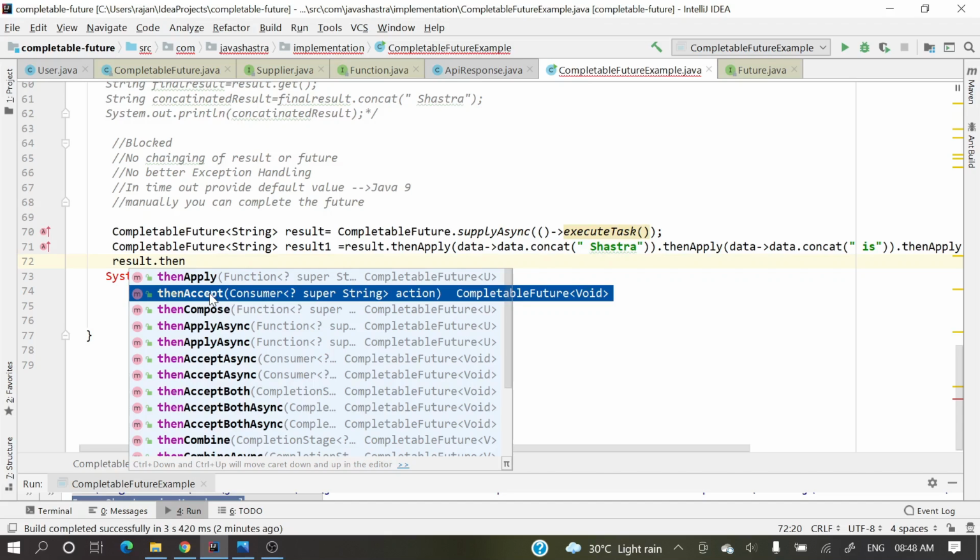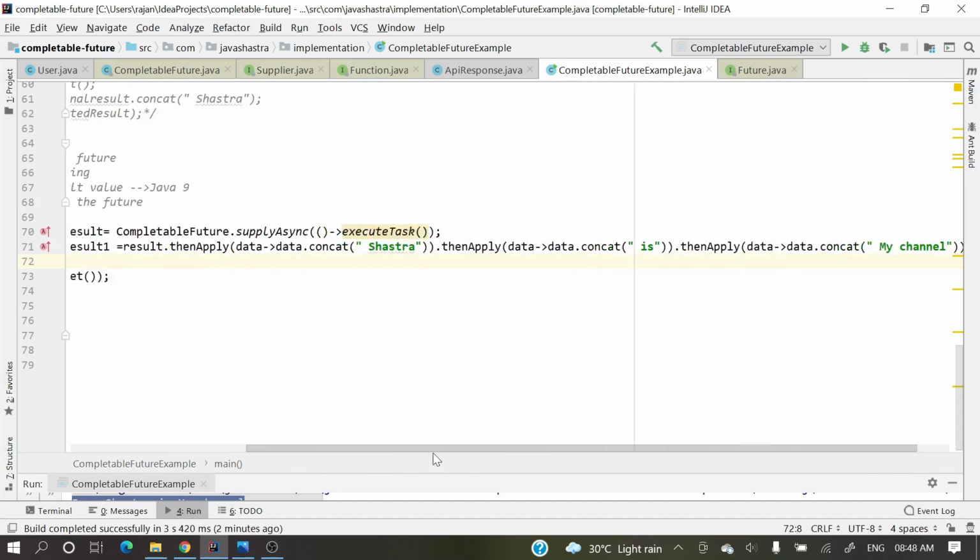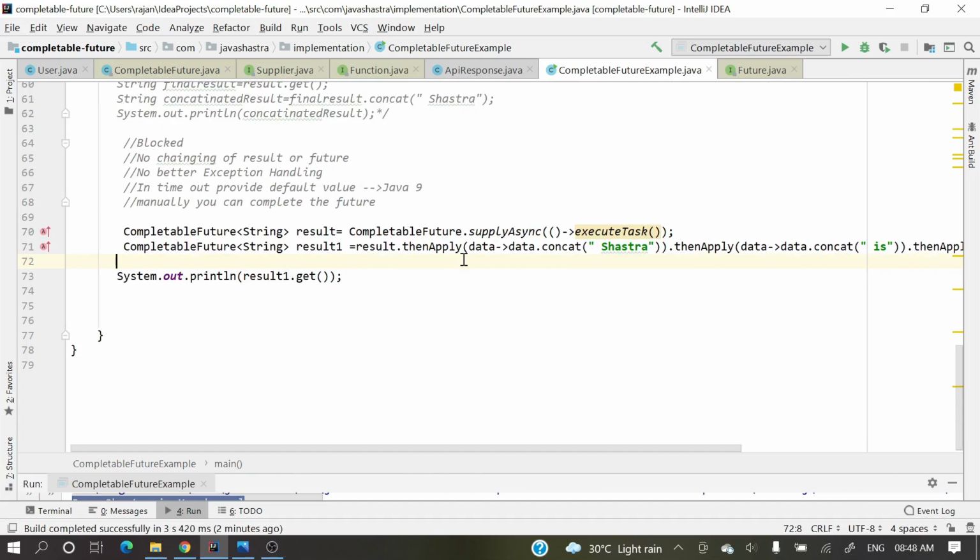The use case is, suppose you are getting the data and you want to write it into some file. That time we will not get any result. We write that data to a file, or write into some database. At that time we can go for then accept. So there are two, then apply and then accept. Hope you have got a clear picture. Two things we have seen: one is how this is asynchronous and non-blocking, and second is how we do the chain. Here we can perform any chain of things. This is a dummy example; we'll see a real-time example.